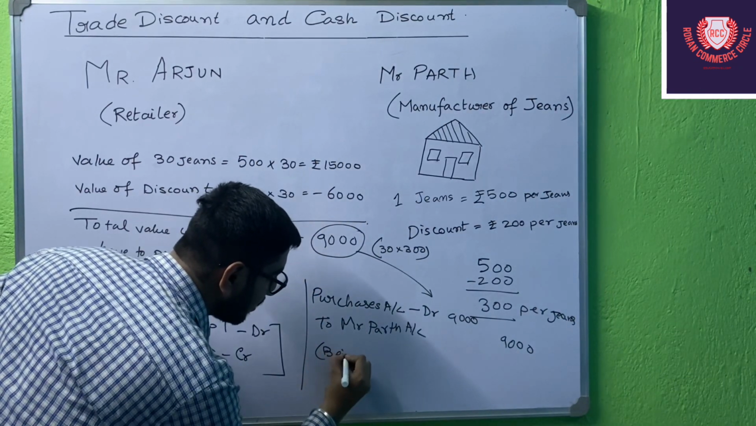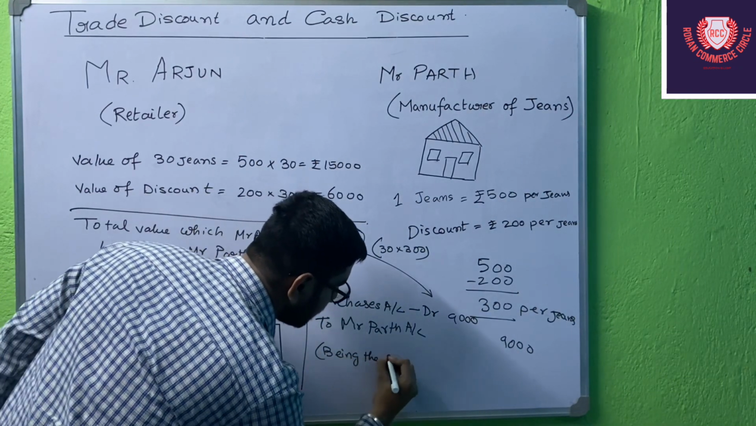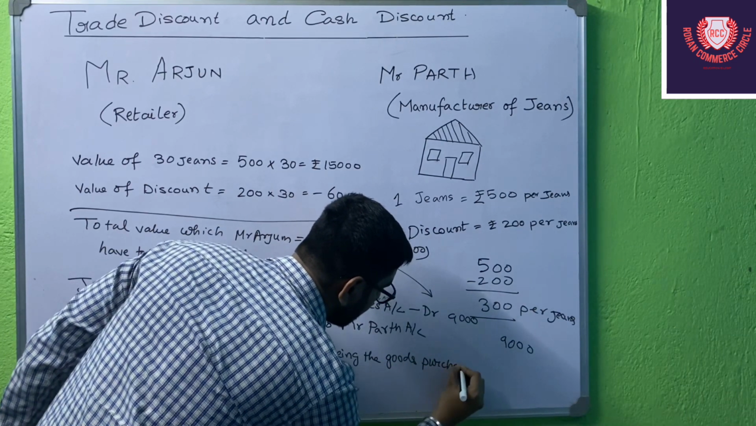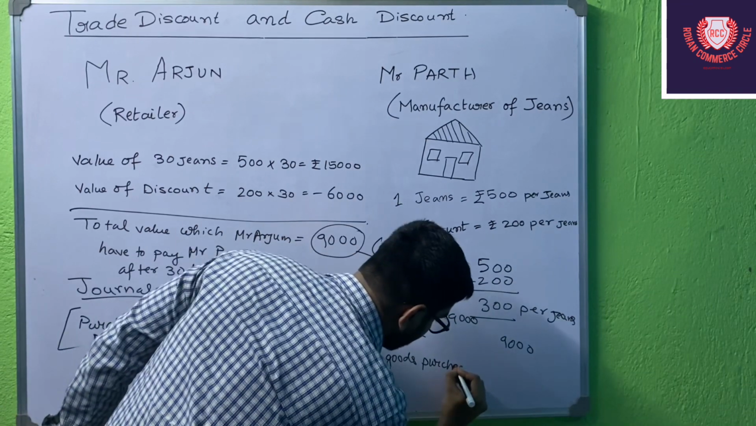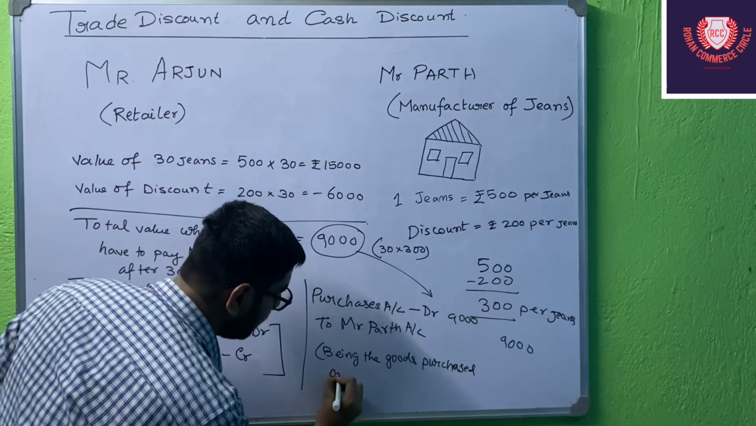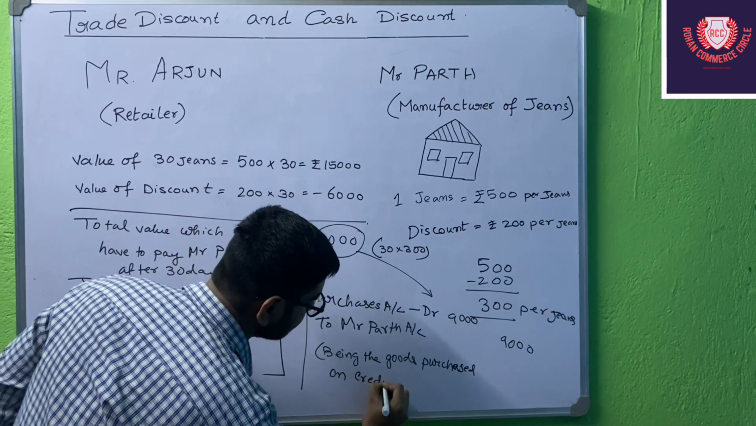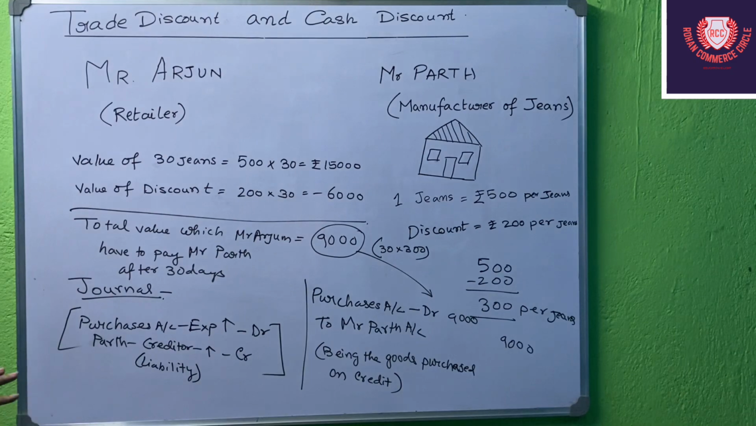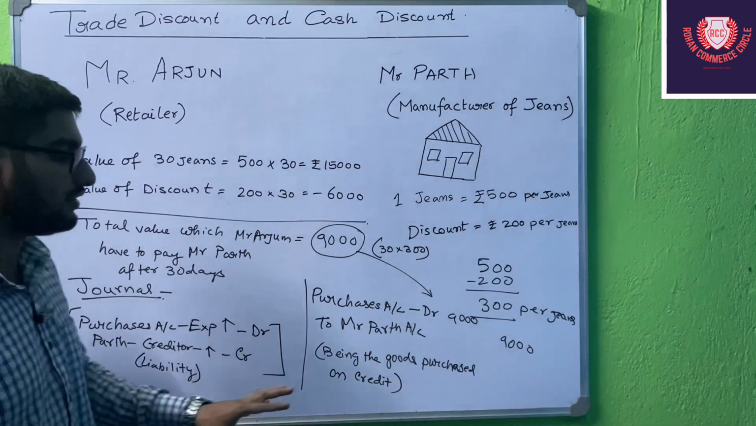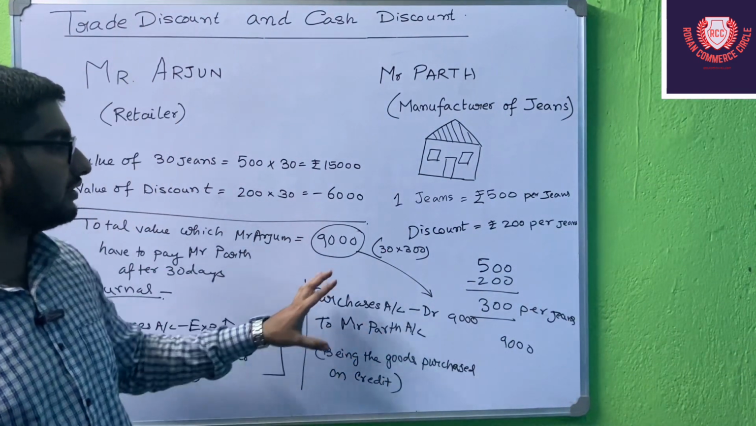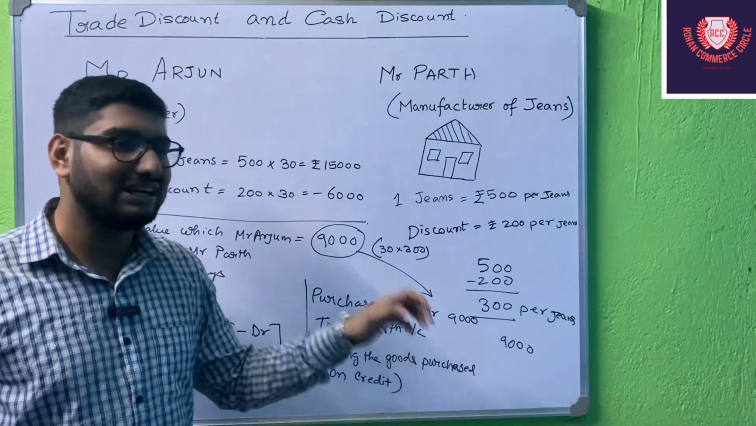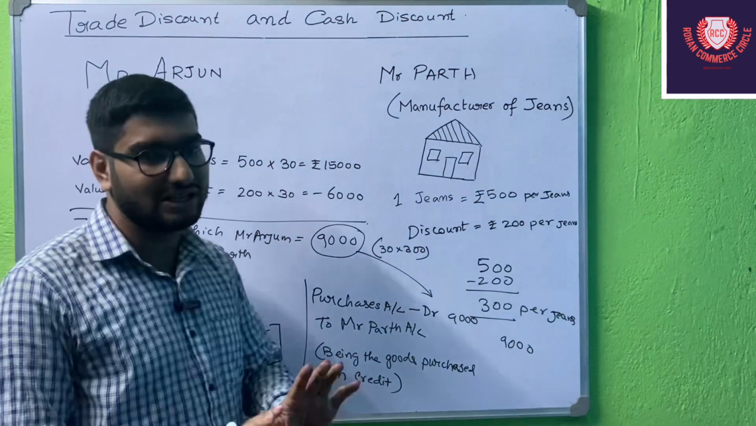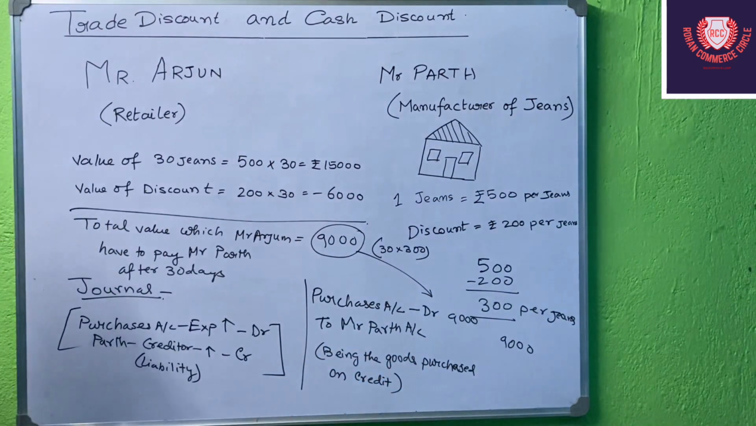Being the goods purchased on credit. Okay, so this will be the journal. You can also write that trade discount added or trade discount given, but you don't need to mention it. You can or you may not, that depends upon you, but you don't need to mention it.